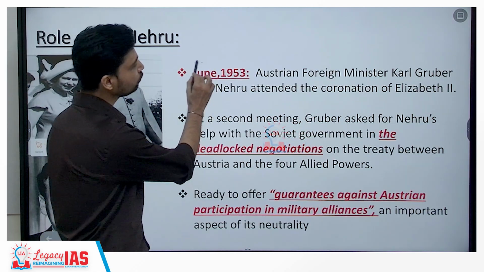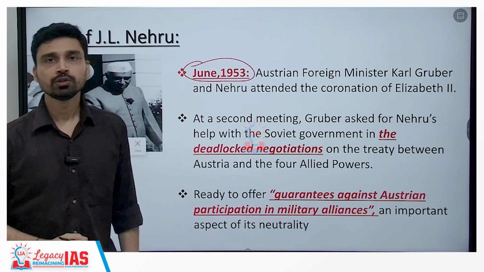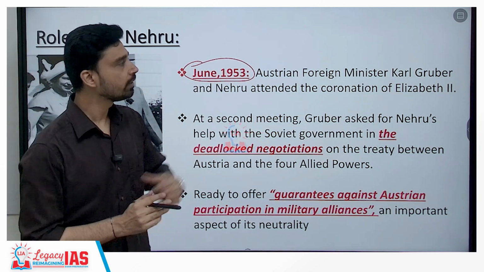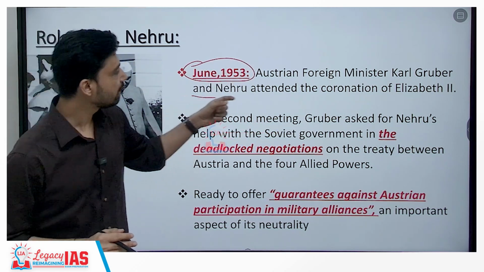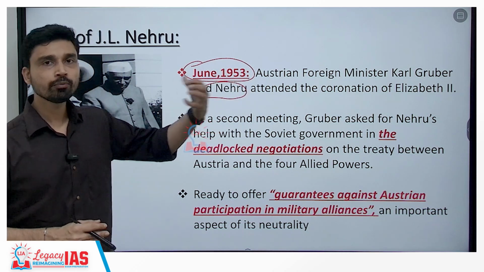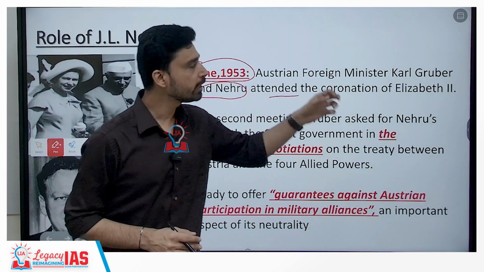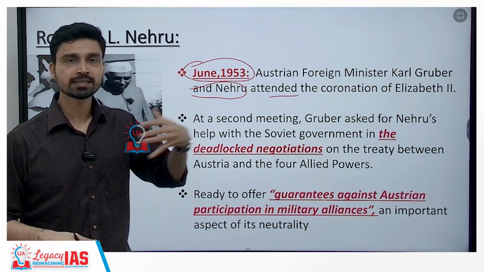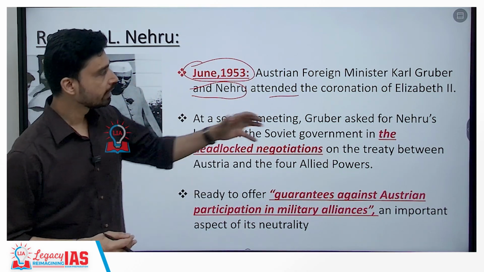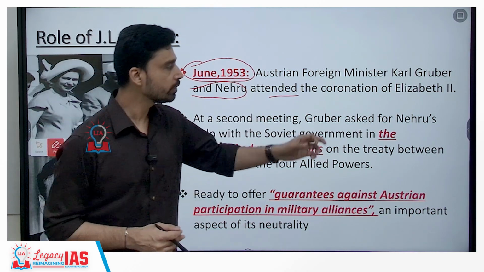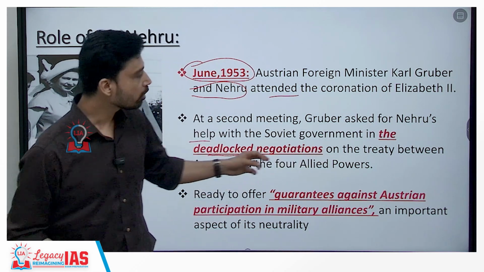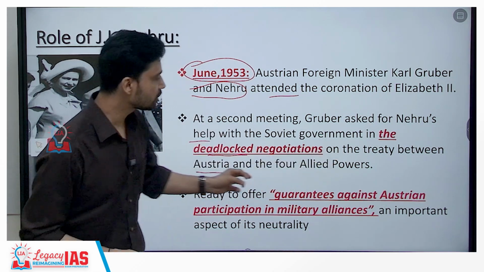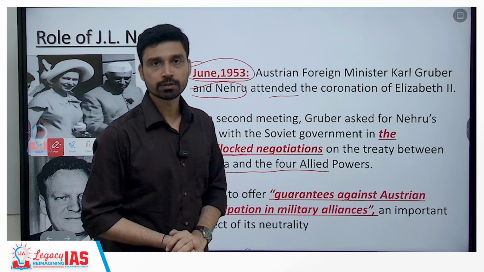Further, in the month of June 1953, the Austrian Foreign Minister himself, Karl Gruber, met with Prime Minister Nehru when he went to England to attend the coronation of Queen Elizabeth II. And it is during this meeting, which was the second meeting between both these leaders, that Gruber asked for Nehru's help with the Soviet government in the deadlock negotiations on the treaty between Austria and the four allied powers.